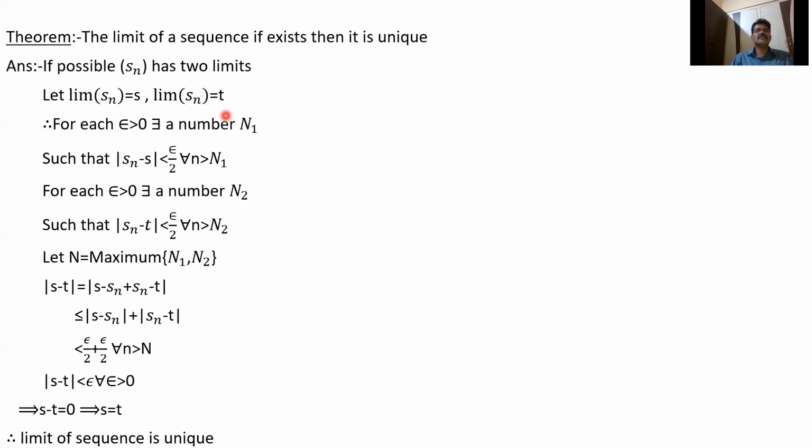Similarly, limit Sn equals T means for each epsilon there is another number n2 such that mod Sn minus T is less than epsilon by 2 for all n greater than n2.